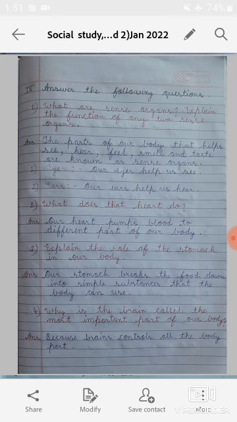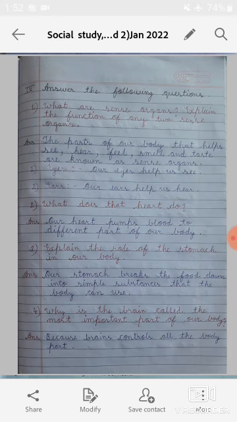So students, here you have to explain the functions of any two sense organs. Here eyes and ears are the two sense organs, and you know very well there are five sense organs: eyes, ears, nose, skin and tongue. So here we have to write only the function of any two sense organs.